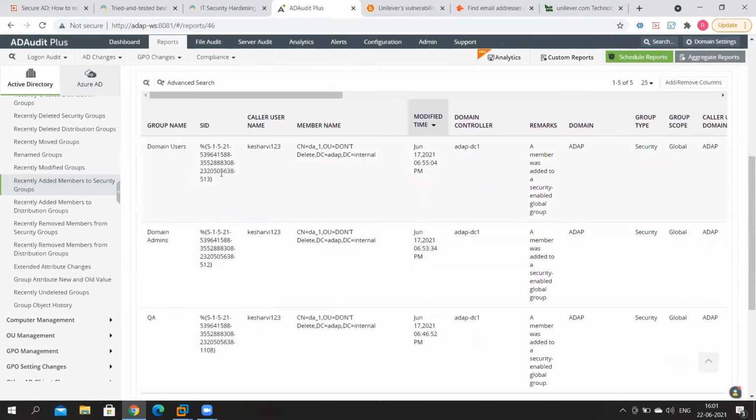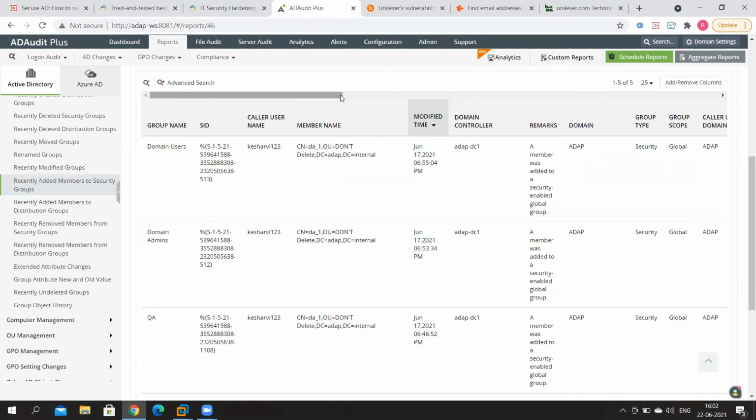Take a look at this. These groups can be either built-in groups such as domain admins, or they can be groups that are created by system administrators such as QA. Or they could also be groups such as finance managers, if that's a group that you have created. That was the example that we went over. So all of these groups are privileged, right? And you've got to know whenever users are added into these groups. You get to know about that right here. And like we saw earlier, in addition to getting all of this information as a report over here, you can also get an alert whenever something wrong takes place by configuring an alert after going into the alerts tab.